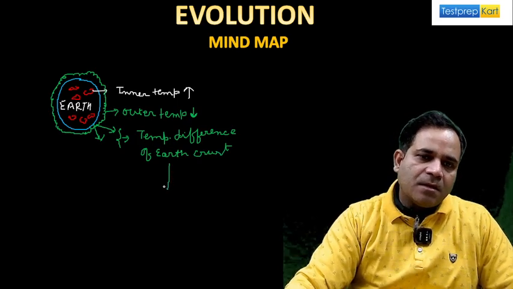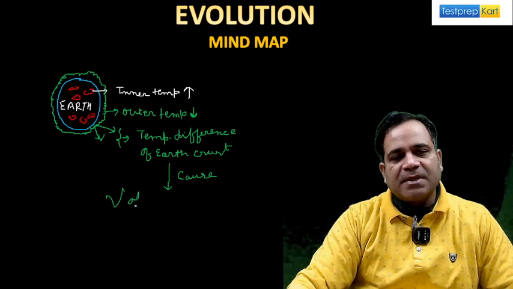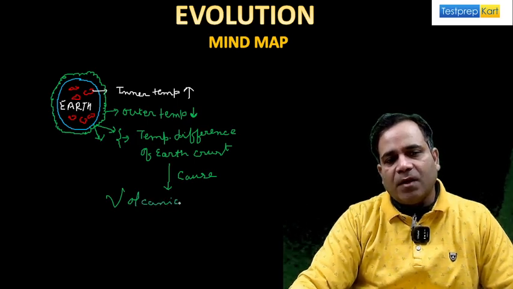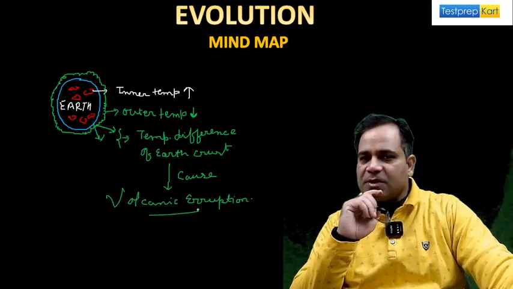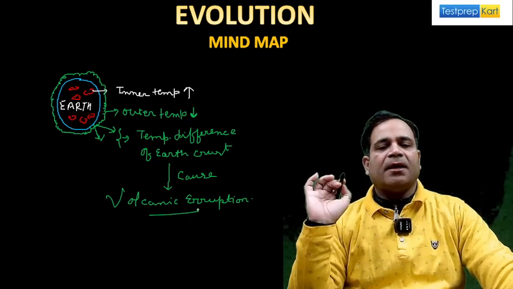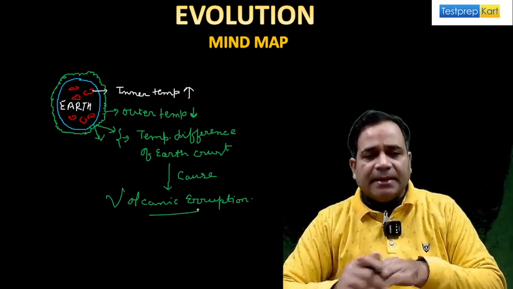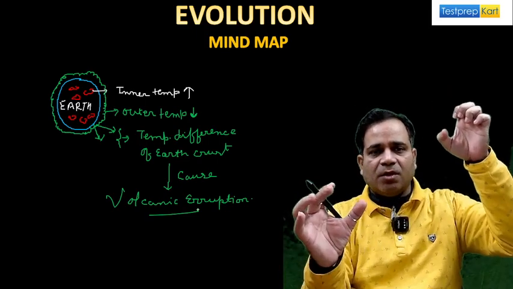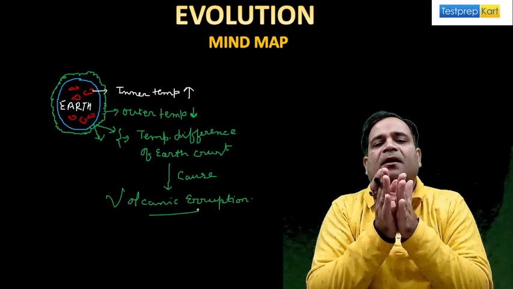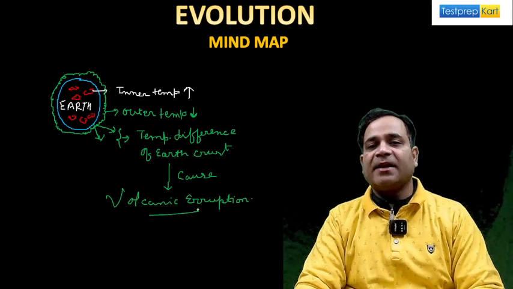cause what? Volcanic eruption. Hope you're getting this. Okay, so you're getting this or not? Let's just repeat here. The earth's inner temperature is high, outer temperature is low. So this temperature difference of earth crust causes what? Volcanic eruption.